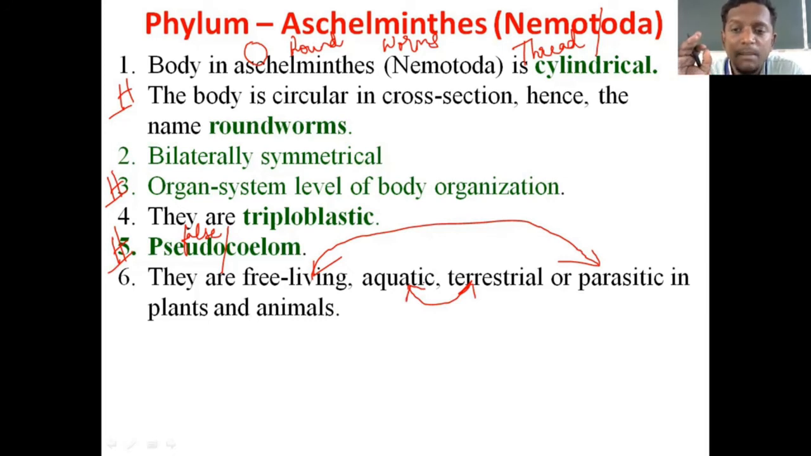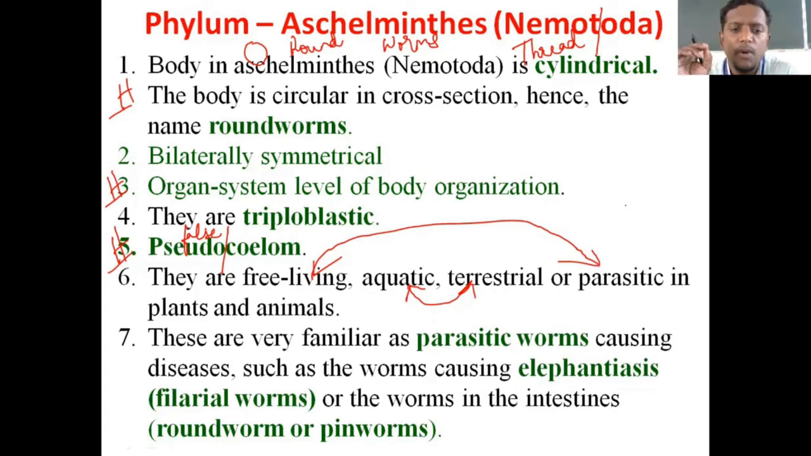And speaking about parasitic, most of them will be found attached to the host only. If it is a parasite, it may be fixed to the host. So it may not be easily moving around. And one more condition we have: they are aquatic or terrestrial. They can be in water as well as on land. So they can be found in water as well as on the land. So this is one of the points.